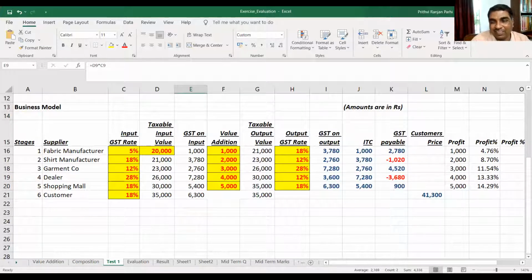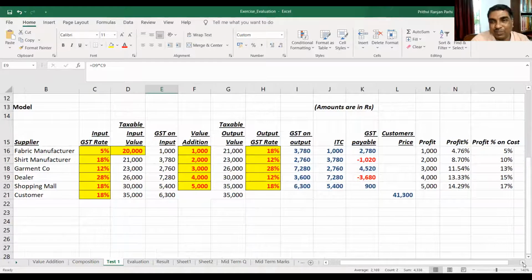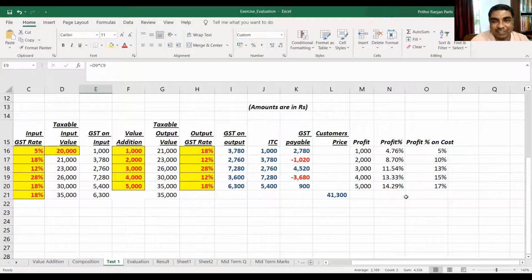Okay. Now if you see where profit margin is more, you can find the situation is different. Are you getting it here or not? Here also, profit on sale and profit on cost, both are there. Are you seeing a different picture now? Okay, so these are only examples. It depends on every business model, so we need to find out.